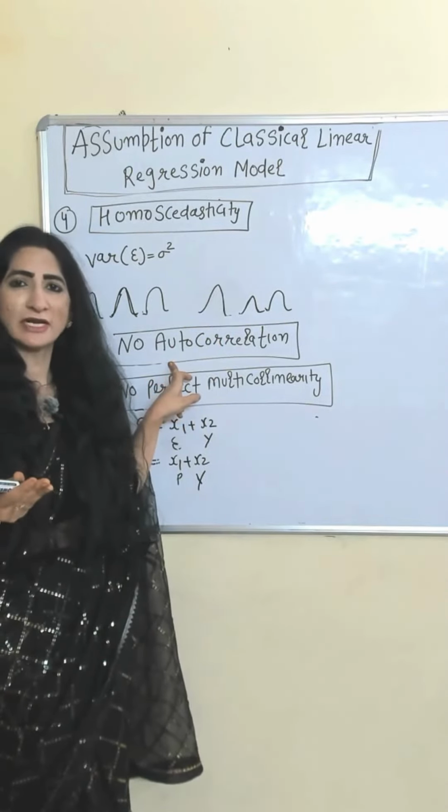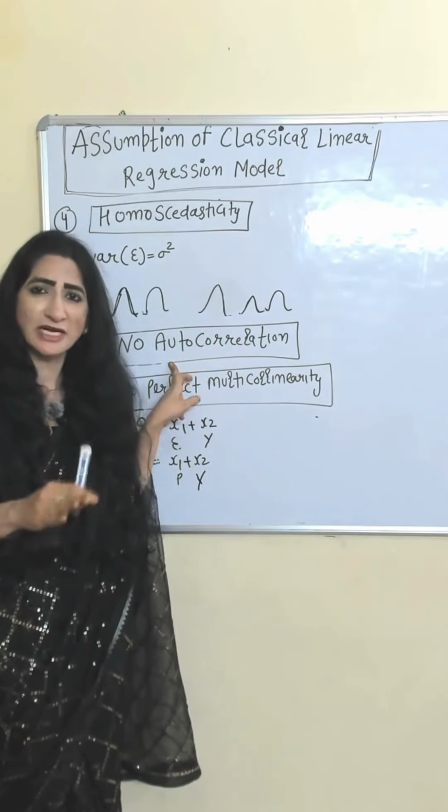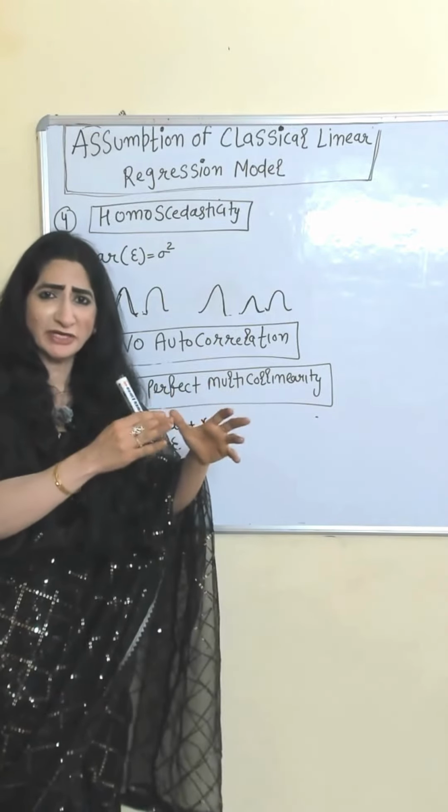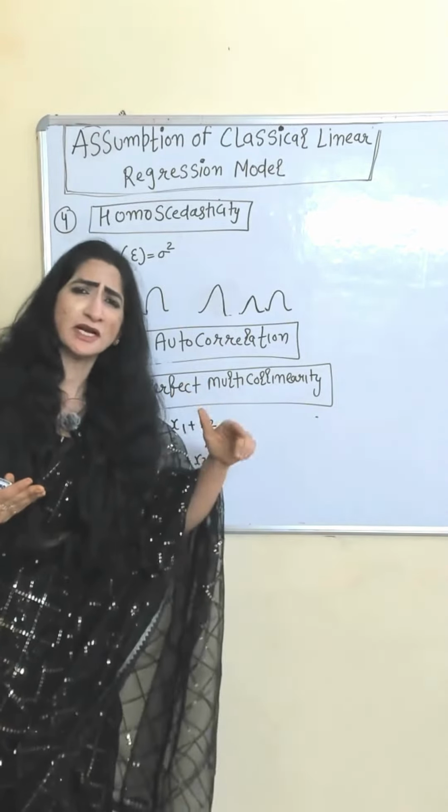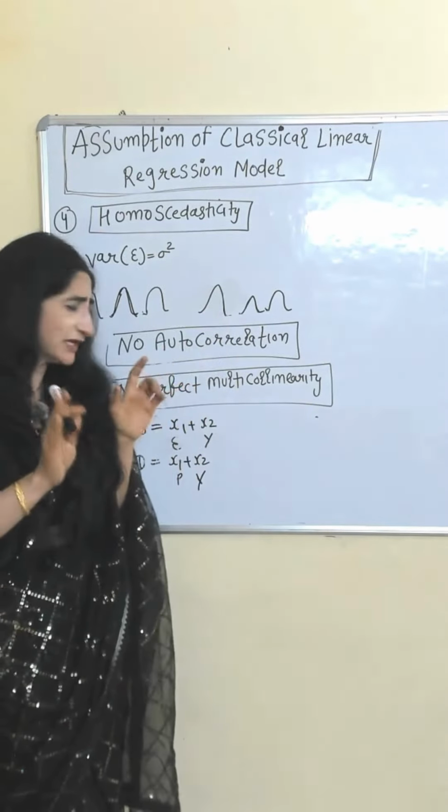No autocorrelation, that means there is no relationship between error terms of different periods, or you can say the error term of period 1 is not related to the error term of any other period.